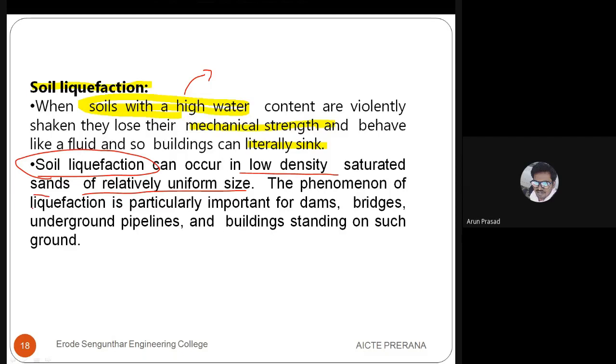So this liquefaction criteria is very important while constructing huge structures like dams, bridges, pipelines, whatever they are going to lay in the ground. Then heavy rise buildings generally, before we lay our foundation, we will be having a soil test. At least in the area, we will be having a soil test. So in that, a soil liquefaction factor should be considered.